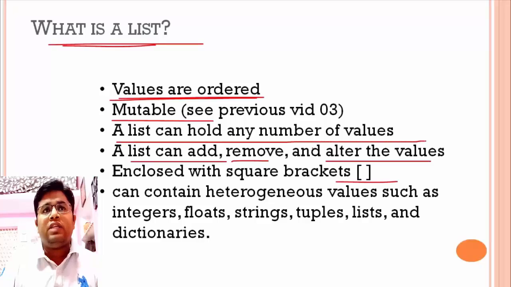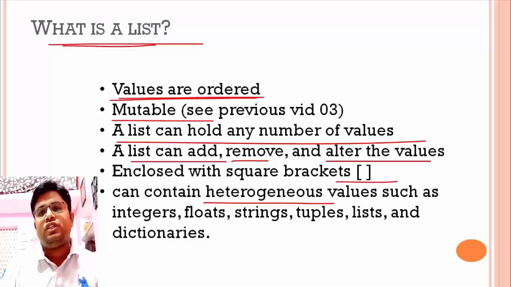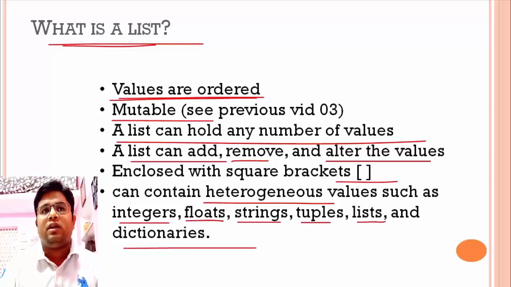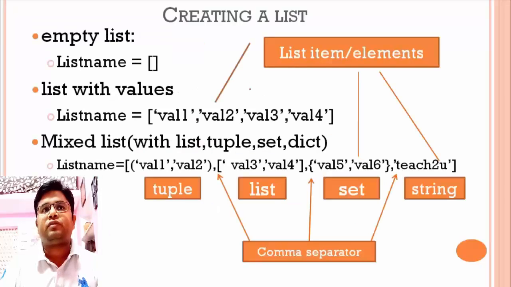Also, a list can hold any number of values. It means we can store any number of values, any type of values in a list. It can contain heterogeneous values. Different types of values can be stored, such as integer, float, string, tuple, list, dictionary, and so more.